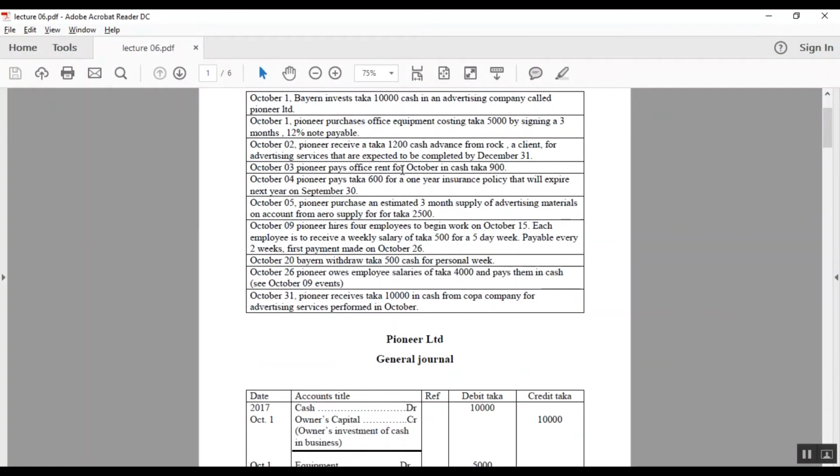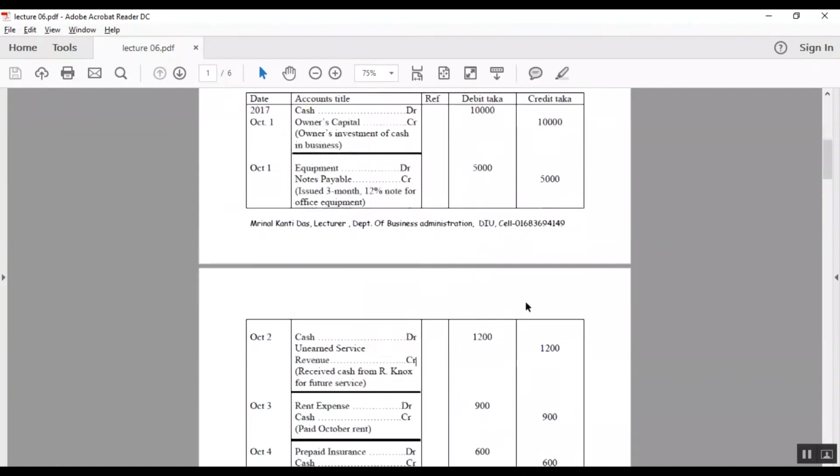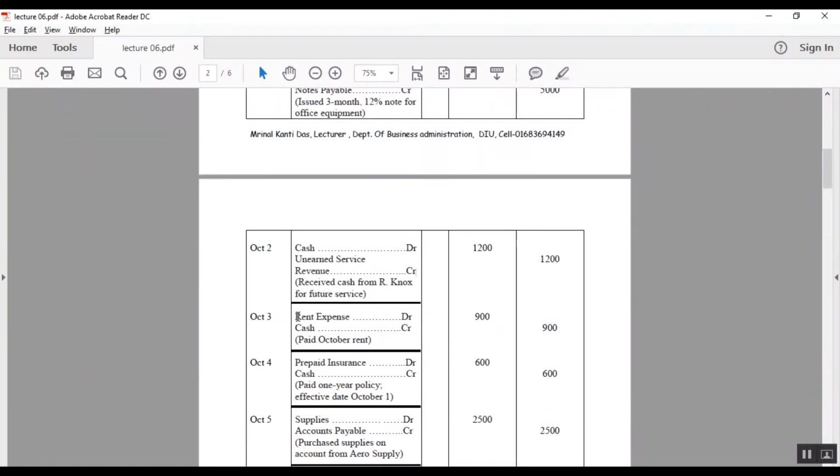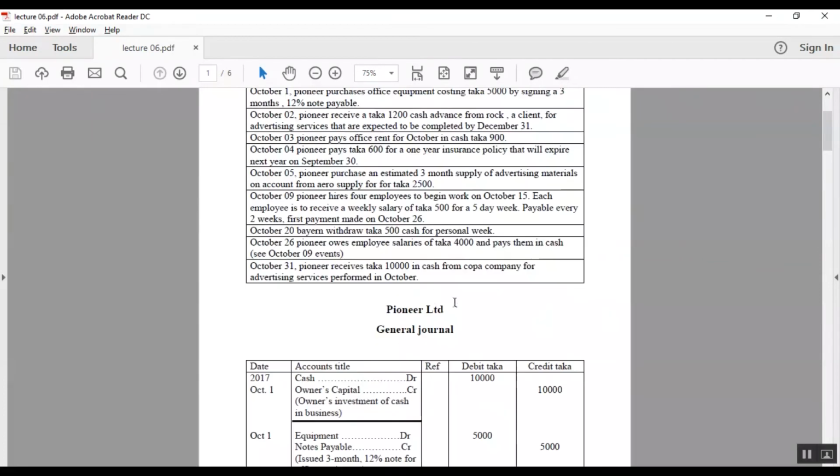On October 3, Pioneer pays office rent for October in cash, taka 900. So this is an expense. It will be entered in the journal as rent expense as debit and cash as credit, and the amount is 900 taka.